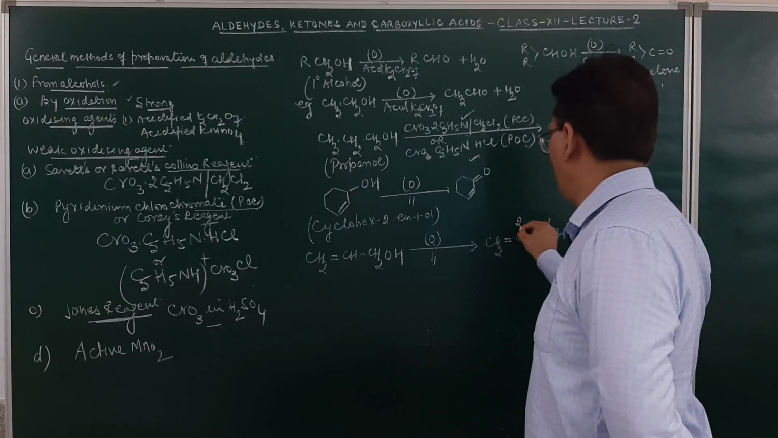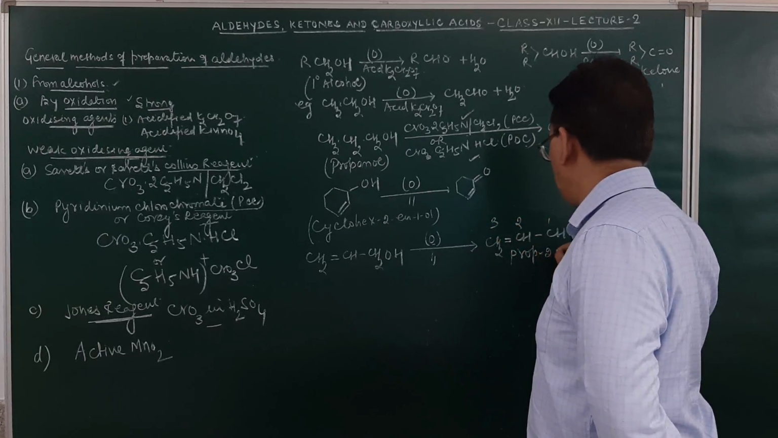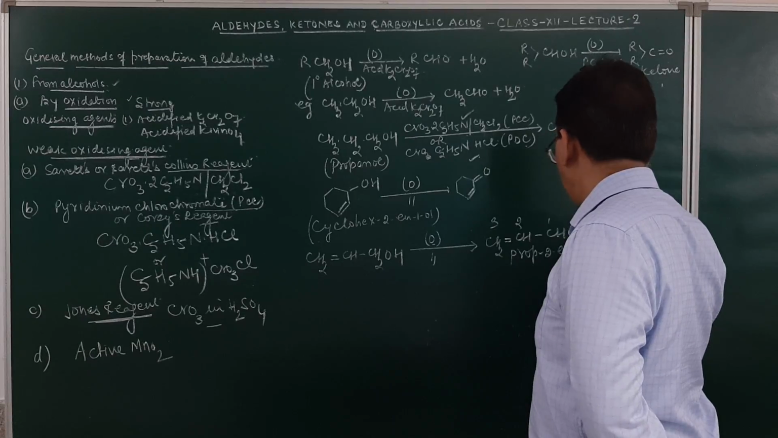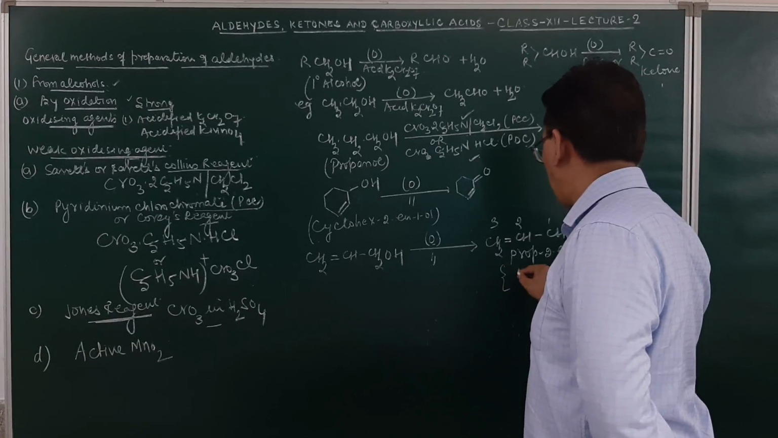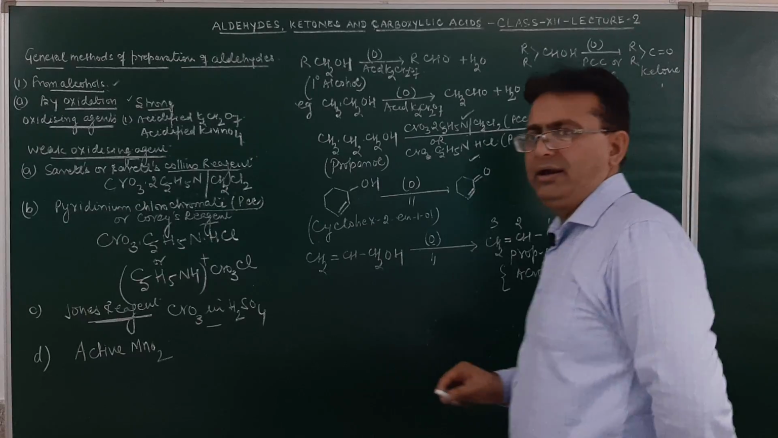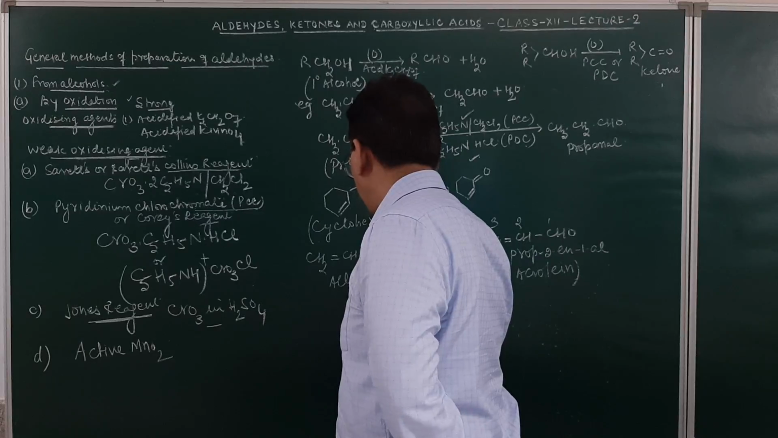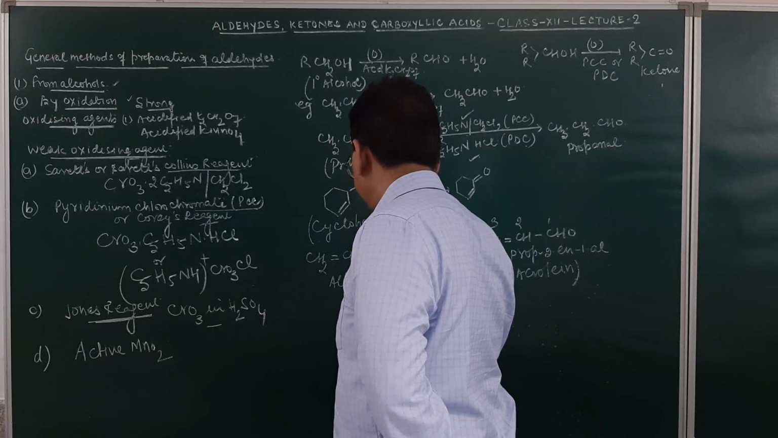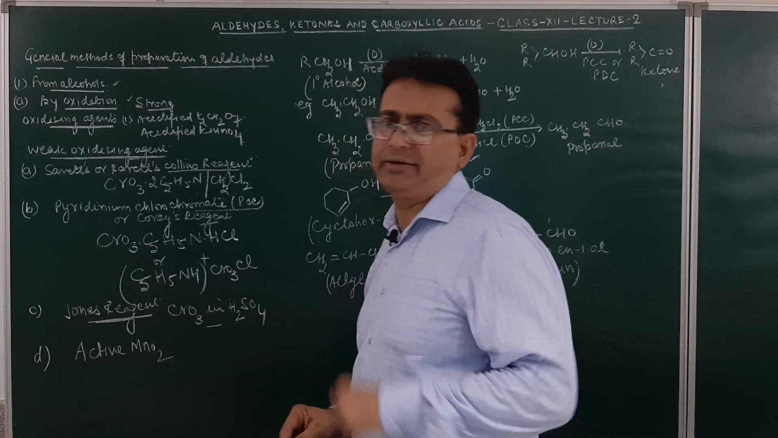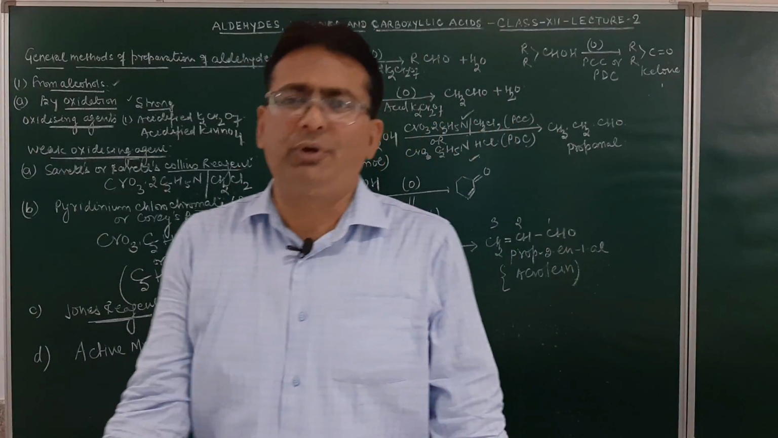This is 1, 2, 3. The name of the compound will be prop-2-en-1-al. This is also called acrolein. Am I clear? And this one over here is an alcohol which is called allyl alcohol. Am I clear? Fine. So the OH group will be oxidized to a carbonyl group.